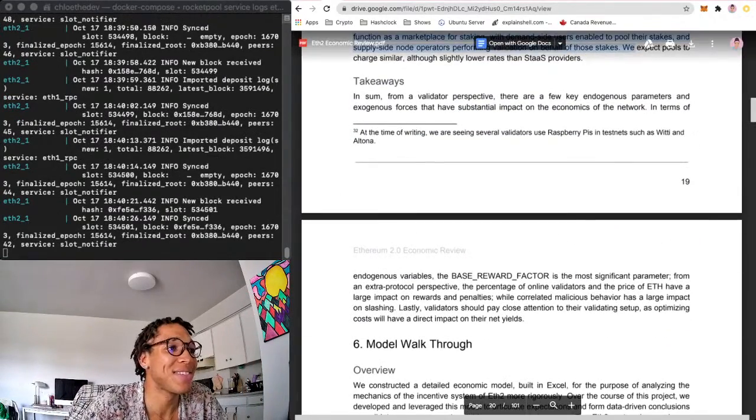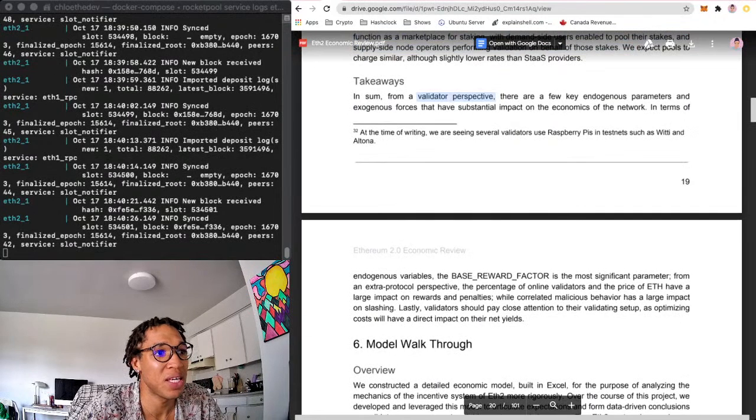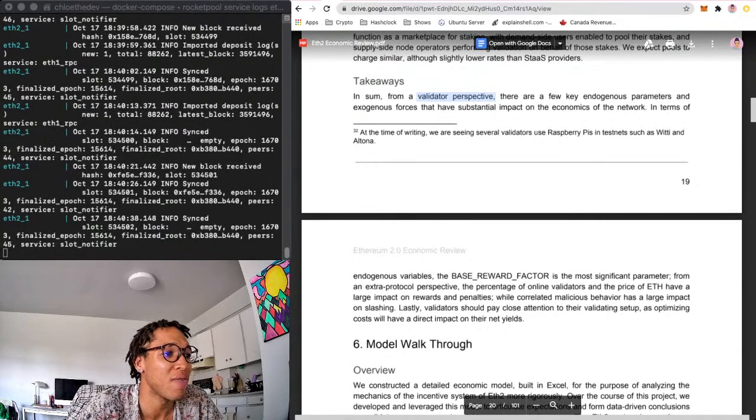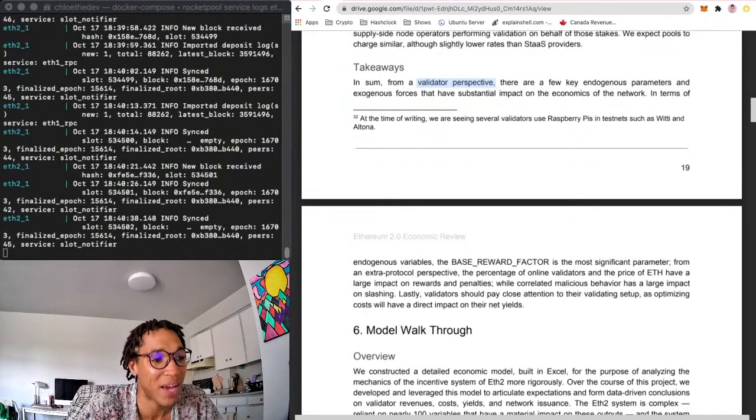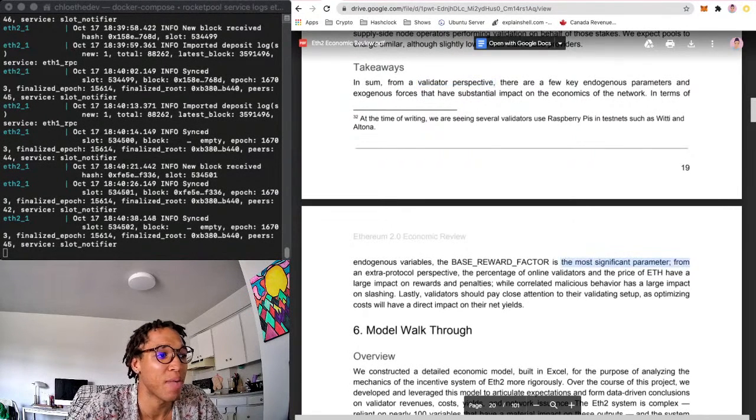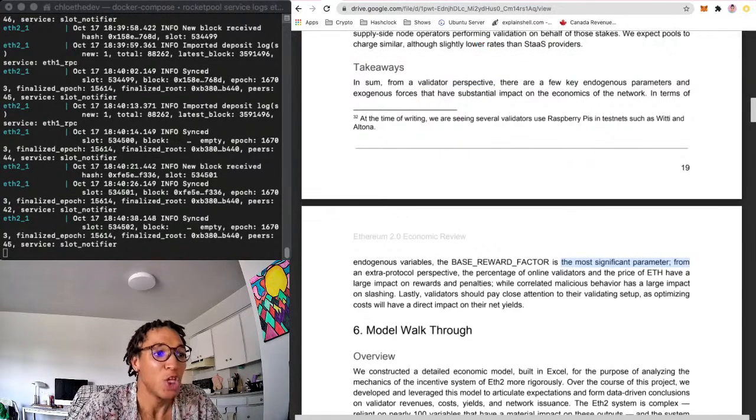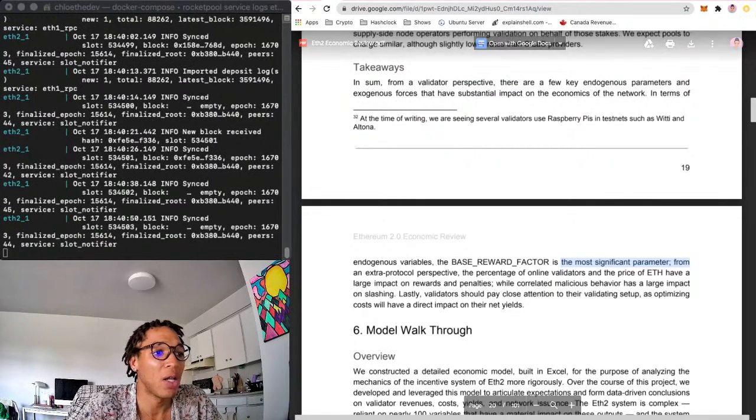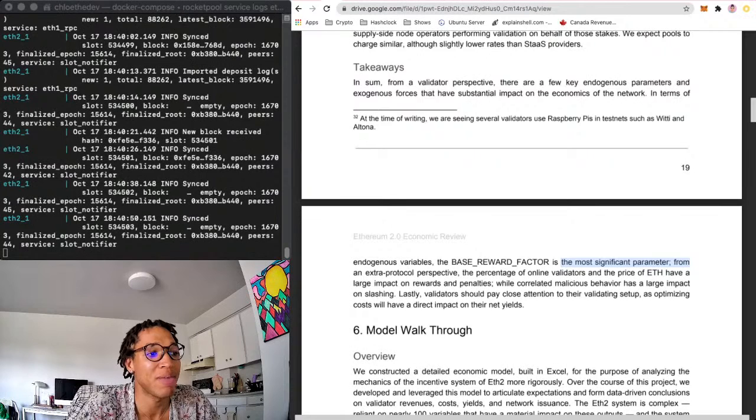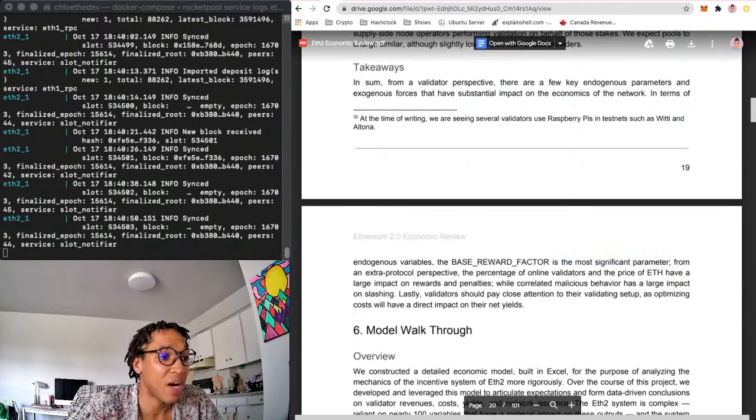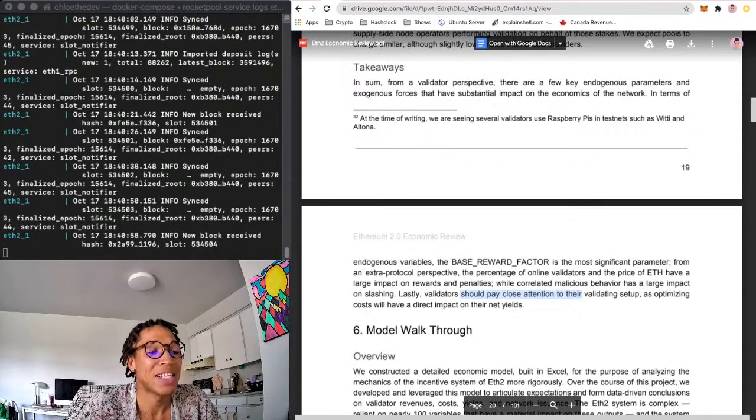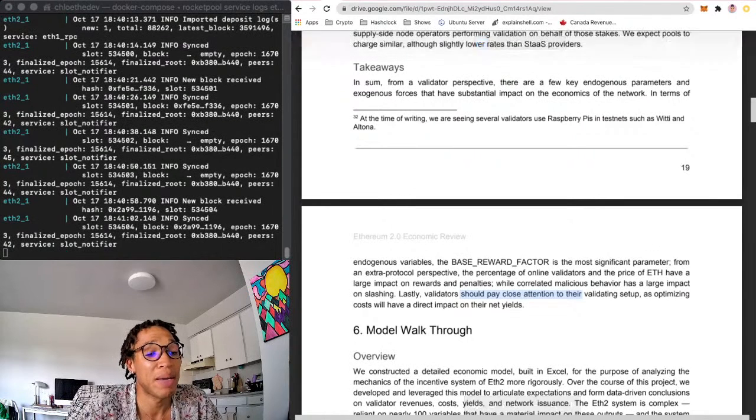Takeaways. In sum, from a validator perspective, there are a few key endogenous parameters and exogenous forces that have substantial impact on the economics of the network. In terms of endogenous variables, the base reward factor is the most significant parameter from an extra protocol perspective. The percentage of online validators and the price of ETH have a large impact on the rewards and penalties, while correlated malicious behavior has a large impact on slashing. Lastly, validators should pay close attention to their validator setup, as optimizing costs will have a direct impact on their net yields. So yeah, that's it for chapter 5.